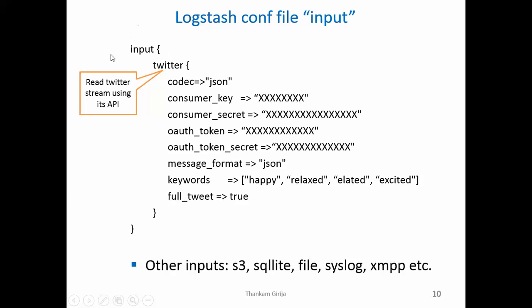So this is the overview of the input section. As I mentioned, my input is Twitter, and it provides codec. Codec is mostly for the format of the data, so I'm asking it to give the data to me in JSON format.